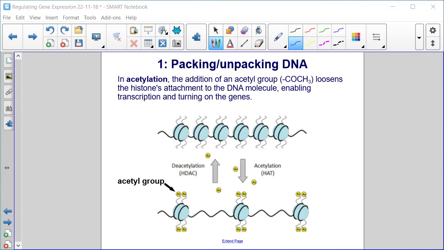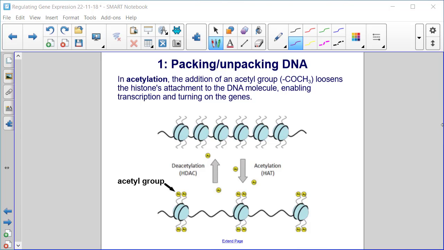In acetylation, the addition of an acetyl group, COCH3, so it's carbon double bond O, carbon single bond CH3, loosens the histone's attachment to the DNA molecule, enabling transcription and turning on the genes.